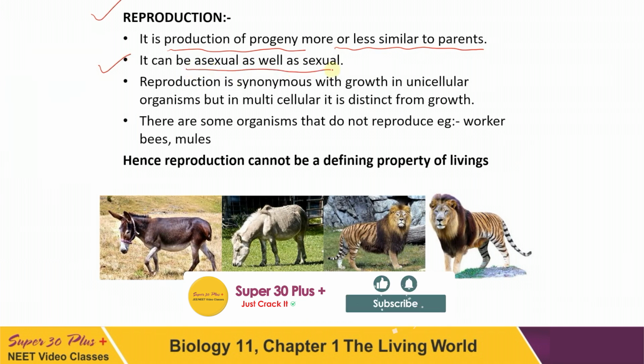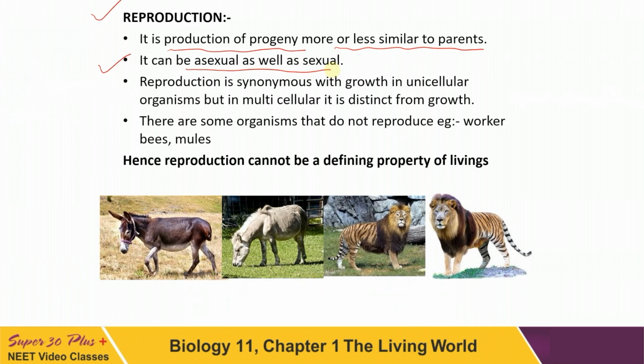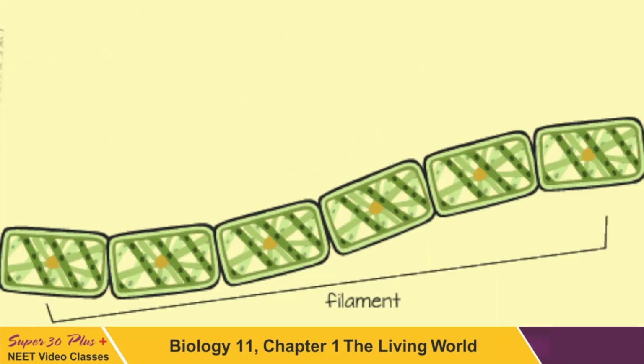Asexual reproduction, which you have seen in early classes, may be by so many means. In case of unicellular organism, this is by binary fission. In case of some organisms, let this be the filamentous algae, it will be broken into fragments and each fragment will grow into a new organism.